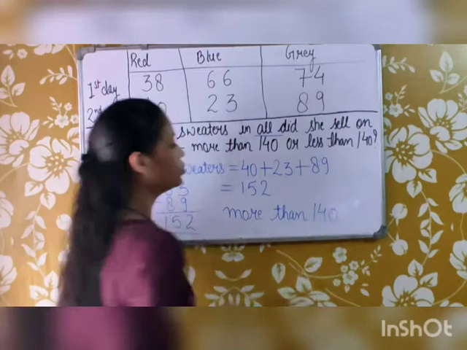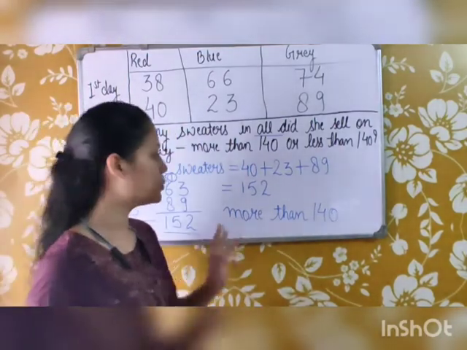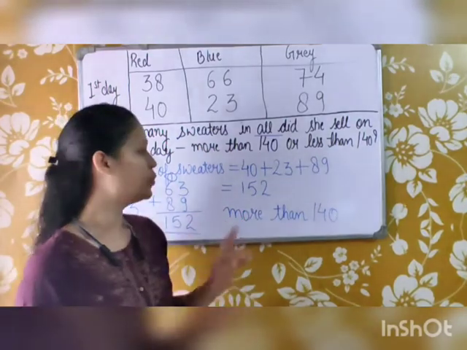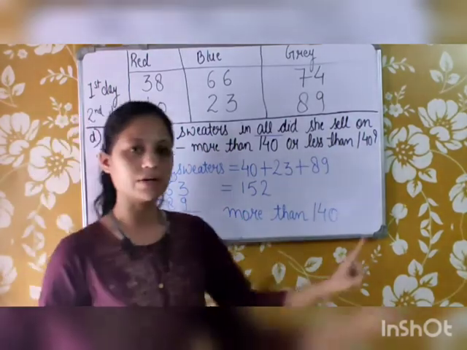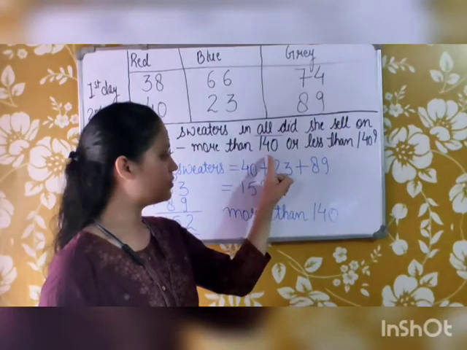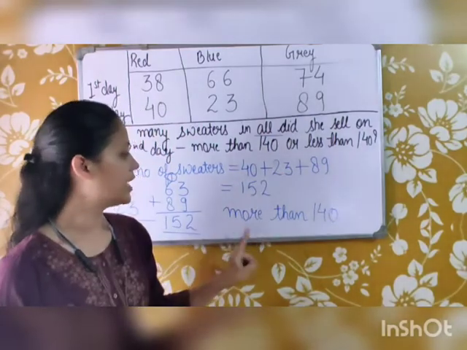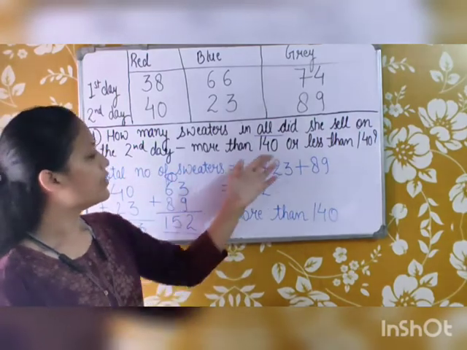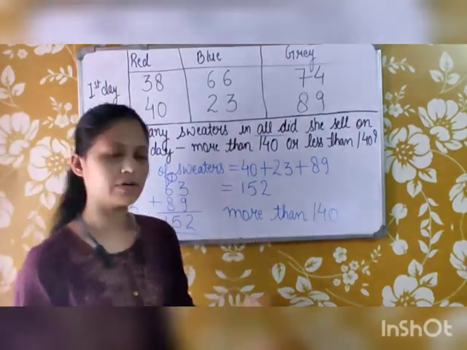You have to do this question in your book. There is an option more than 140 and another option is less than 140. So you will take more than 140 because 152 is more than 140. Now the total number of sweaters that were sold on the second day are more than 140.